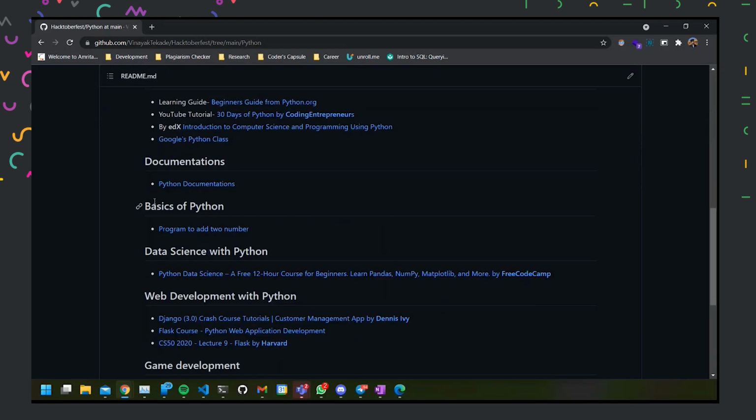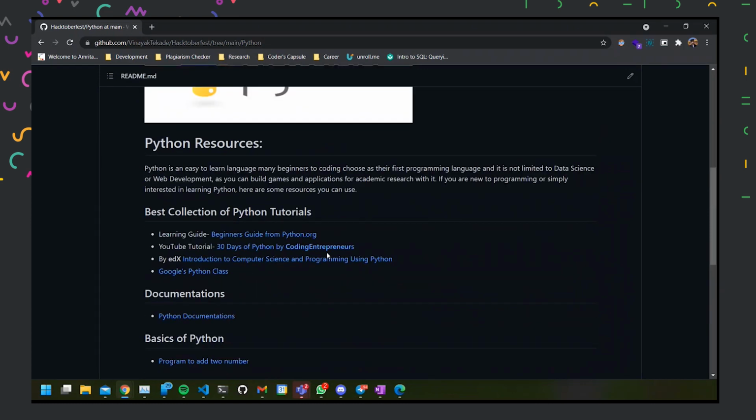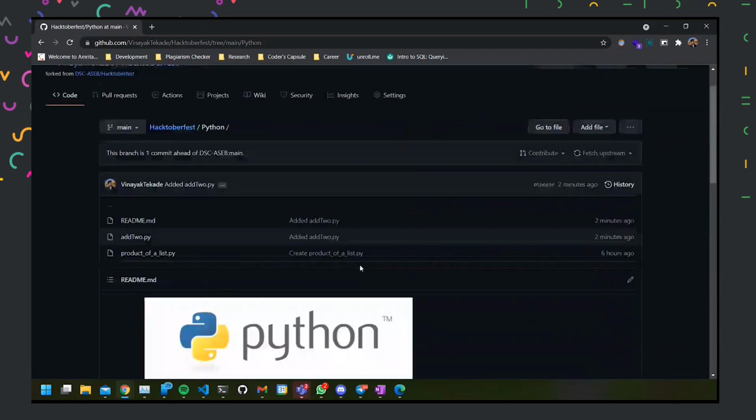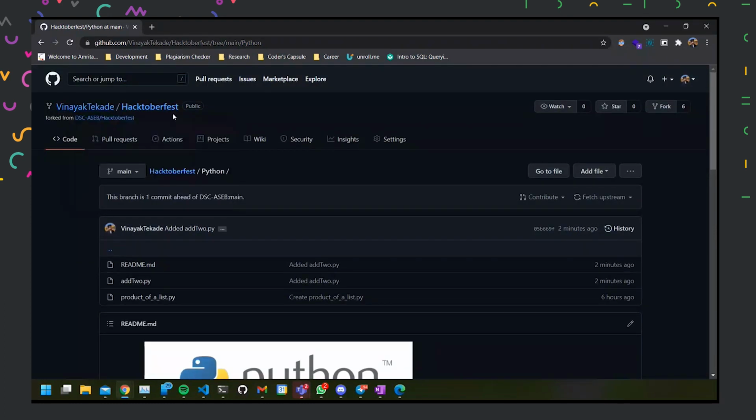And the changes, basics of Python, are also added over here to the README file. This is the way we should document all of our code, and in that way everything is organized, right? Now, these changes are available on my account, but I want them to be available on DSC ACB's account where I have forked it from. It is showing that my branch is ahead of DSC ACB's main branch by one commit.